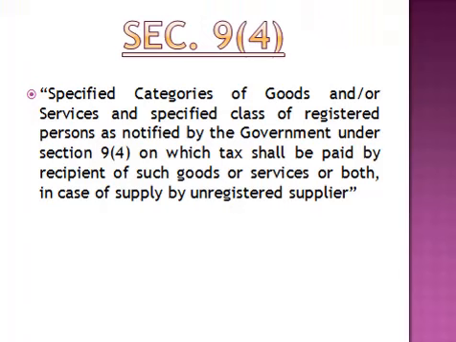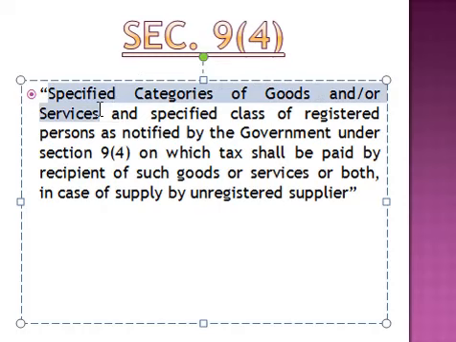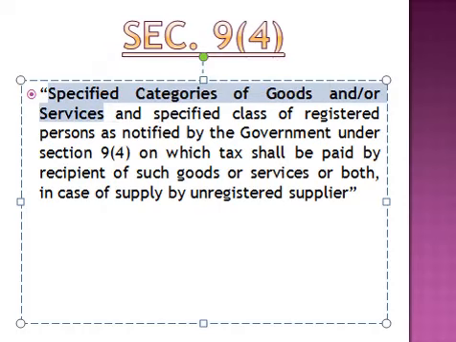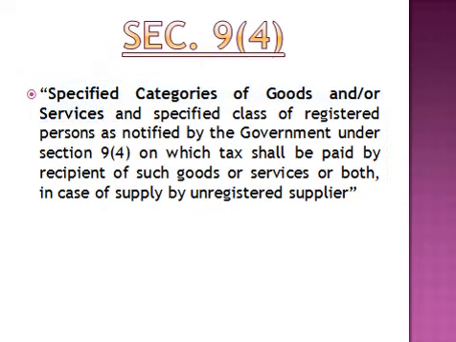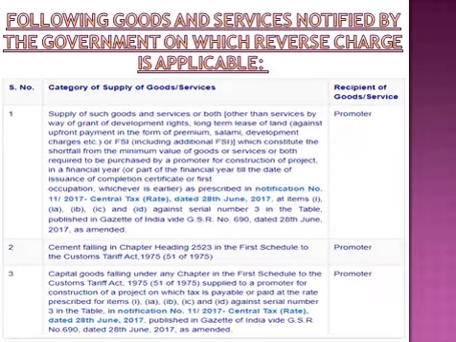section. Section 9(4) deals with a specified category of goods. What is this specified category? There is a specific category of goods or services, a list has been prepared, and on that list you are covering the reverse charge scenario. In all these cases, the seller is an unregistered supplier. So, it is a very small list, it is just covering 3 activities, just go through it.